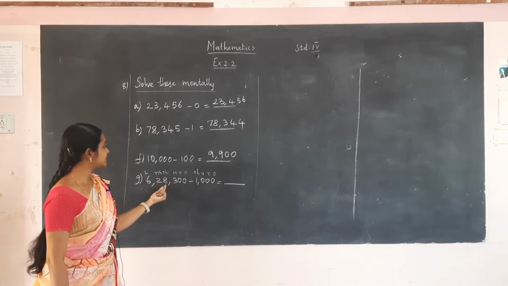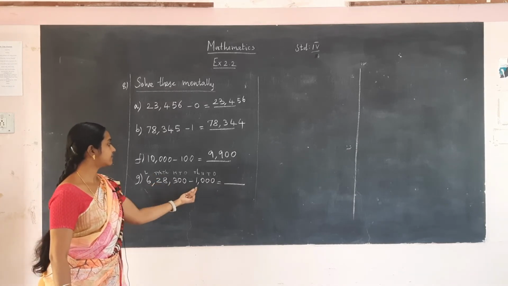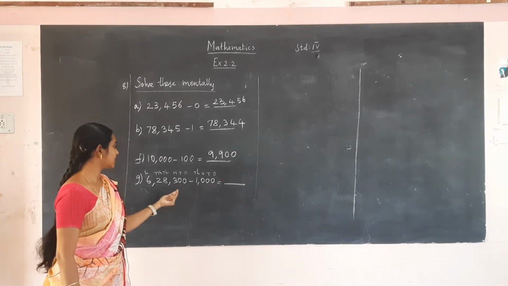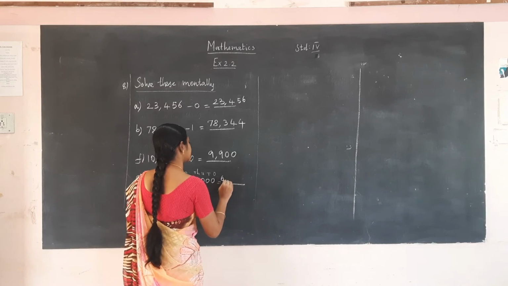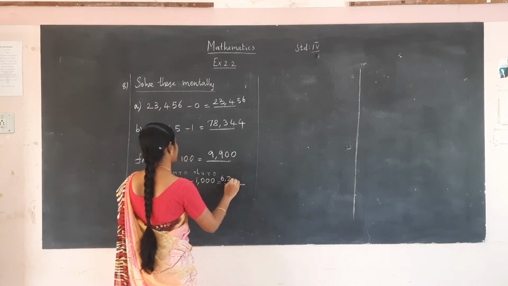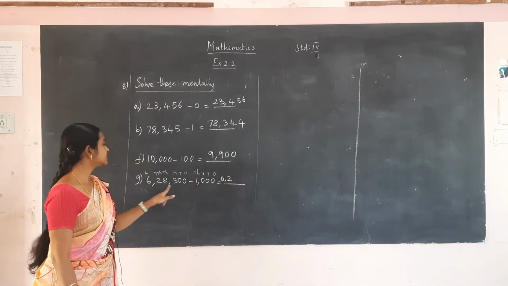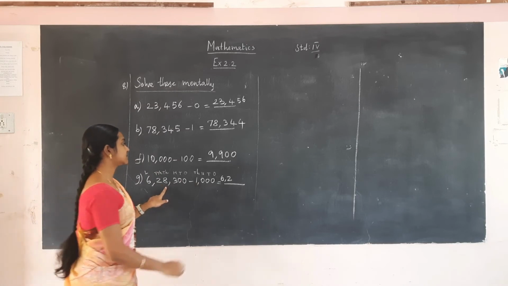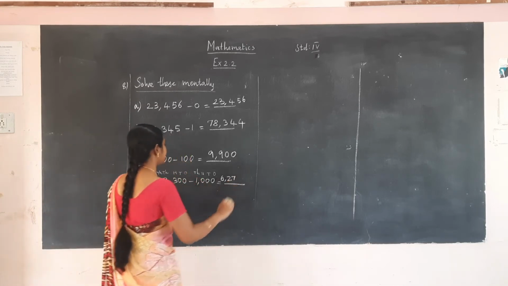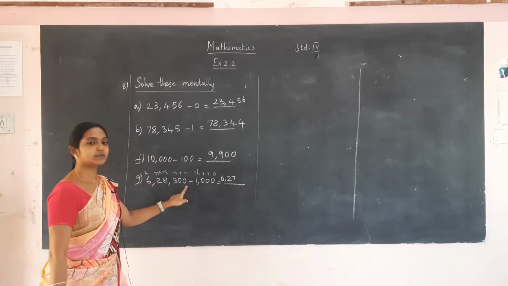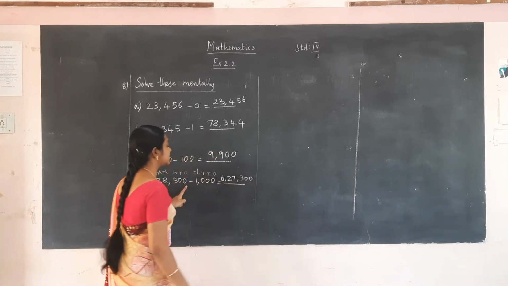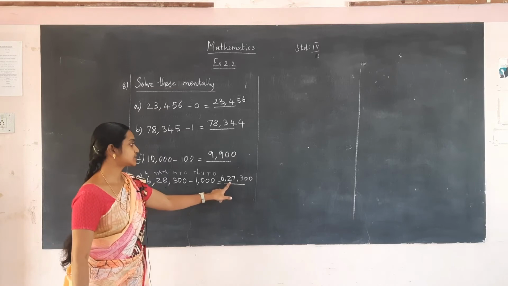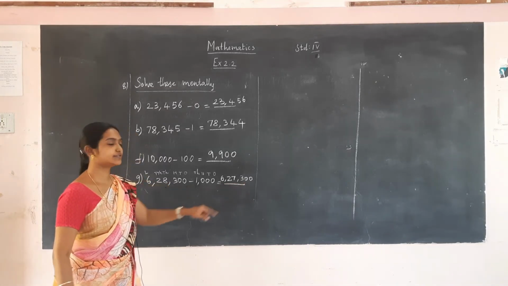In thousands place we have 8. 8 minus 1 will be 7. Other numbers will be as it is. 6 lakh. I have to reduce 1 from 8. So, the number will be 7. Other numbers will be as it is. So, the answer is 6,27,300.